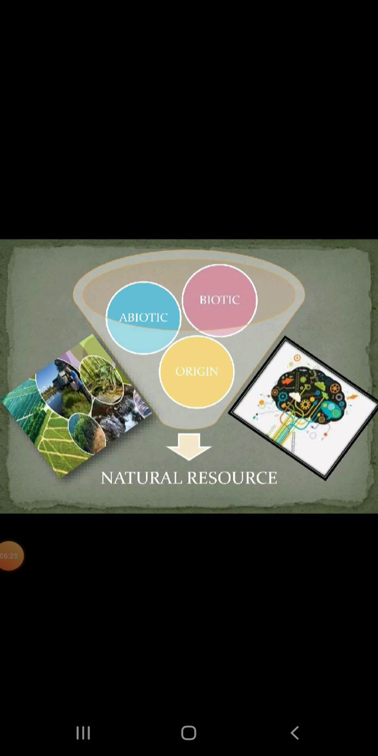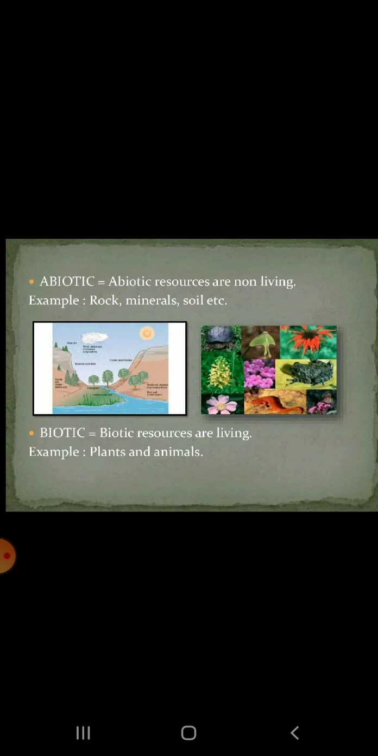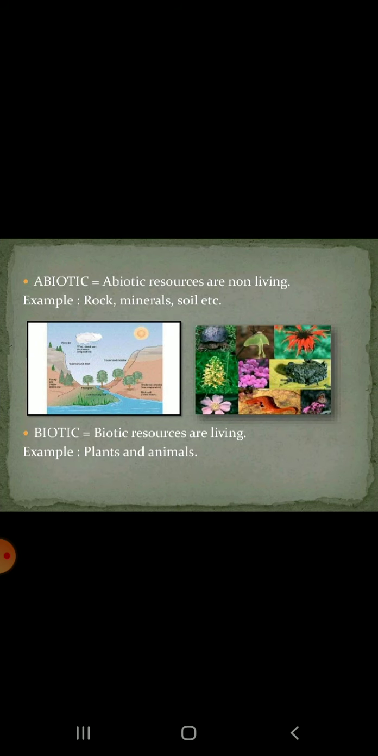Based on their origin, resources can be divided into two groups. One is biotic and another is abiotic. Abiotic resources are non-living, while biotic resources are living things. Soils, rocks and minerals are abiotic, and plants and animals are biotic resources. Look at this. Abiotic resources are non-living and biotic resources are plants and animals. Remember this.